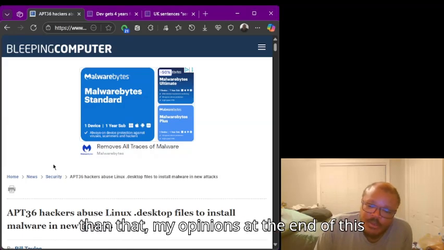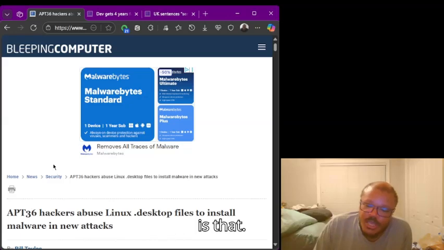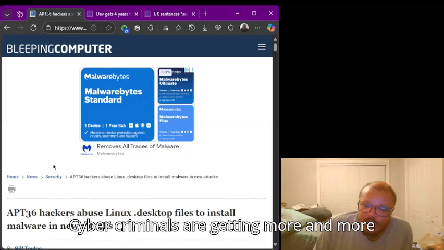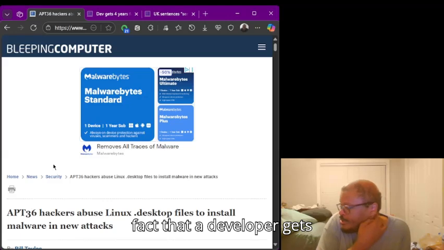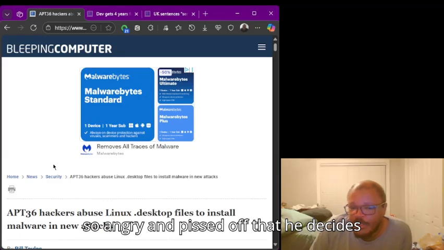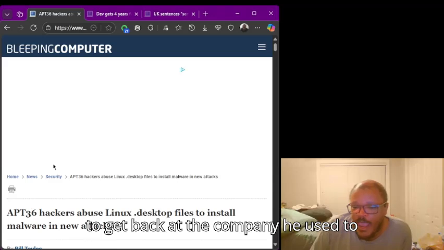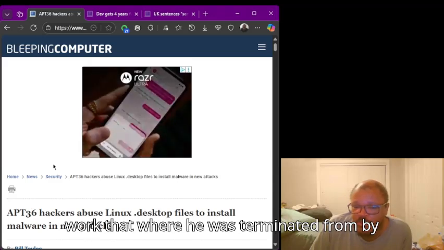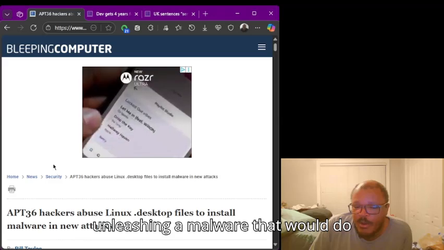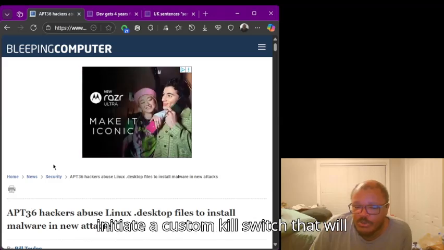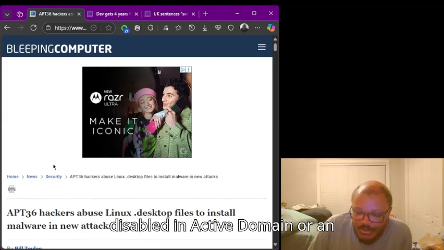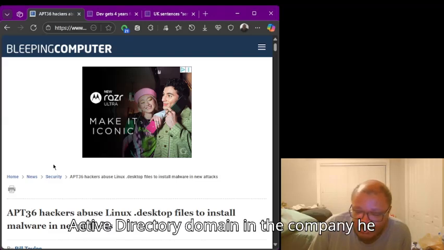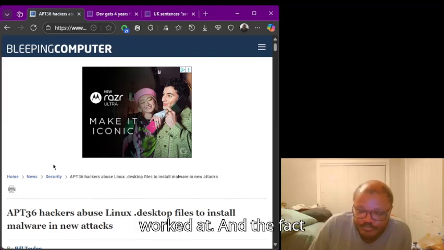But other than that, my opinion at the end of this is that cyber criminals are getting more and more sophisticated as time rolls on, in the fact that a developer gets so angry that he decides to get back at the company he used to work at, where he was terminated, by unleashing malware that would initiate a custom kill switch that would lock out other users if his account was disabled in the Active Directory domain of the company he worked at.